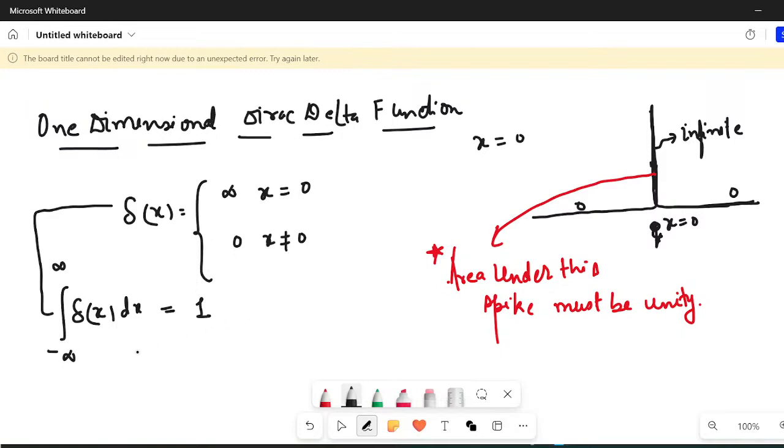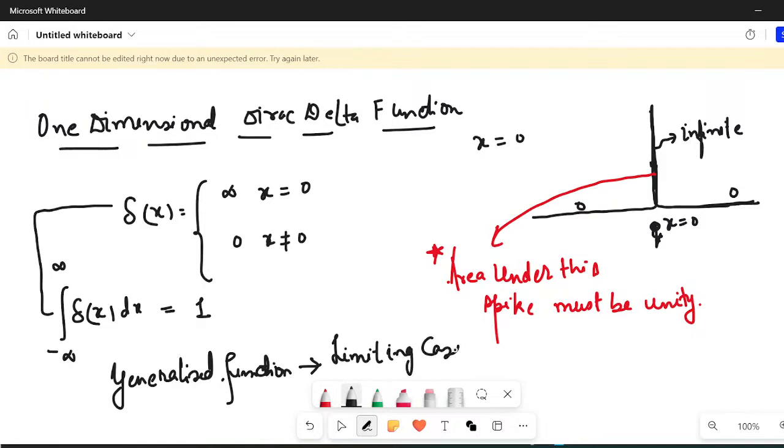In general, in literature, it is called the generalized function. And why is it called that? Because we actually understand it as the limiting case of a sequence of functions.